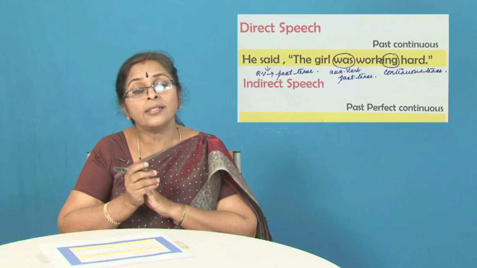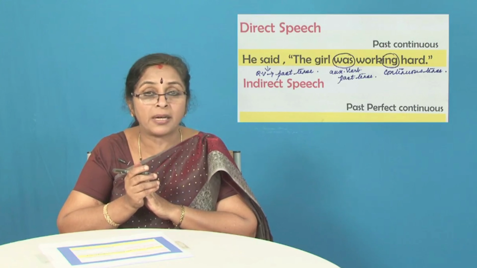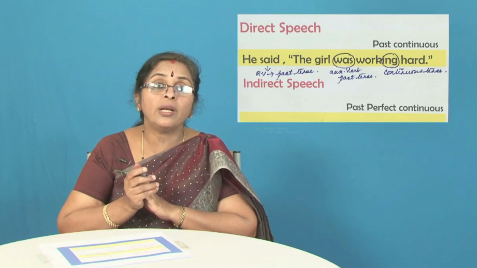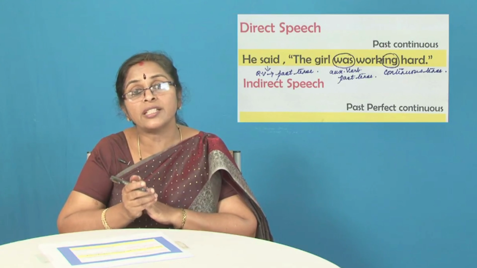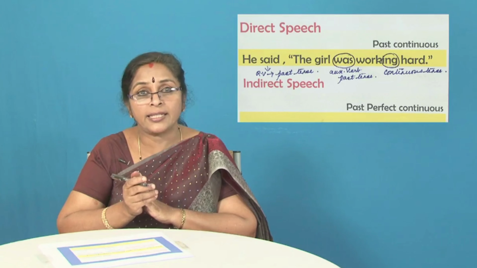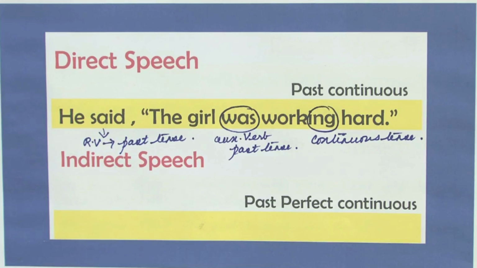So, was is an auxiliary verb which indicates past tense. So, that also will change to past perfect. And what is that word which indicates past perfect? It is had. So, the whole thing changes to, he said that the girl had been working hard.